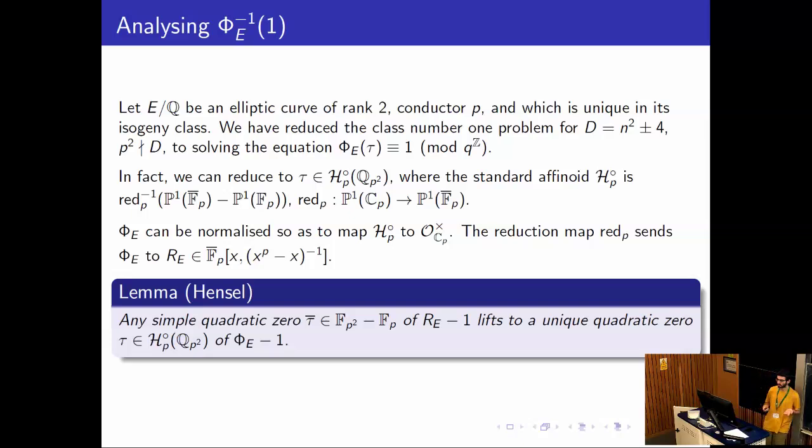And in fact, we don't need Hensel's lemma, because Hensel's lemma tells you that you can lift these zeros when you don't know what the p-adic zeros actually look like. But in our case, we already know the p-adic zeros, so this is even more obvious than Hensel's lemma. So now what we need is a way to compute this function r_e.